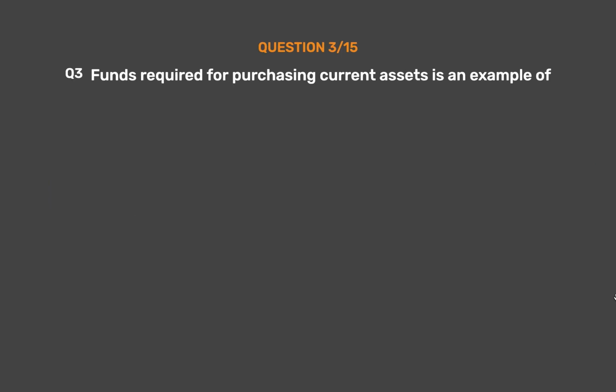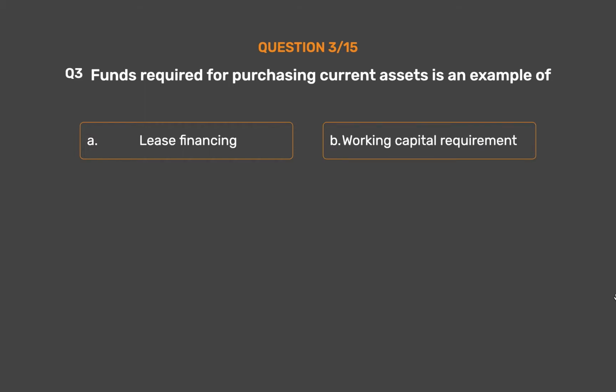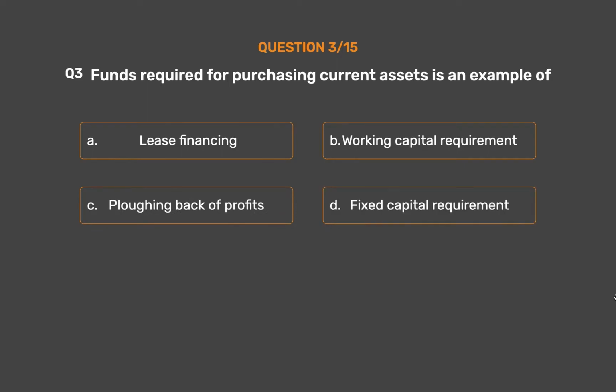Question number 3. Funds required for purchasing current assets is an example of Option A. Lease financing. Option B. Working capital requirement. Option C. Plowing back of profits. Option D. Fixed capital requirement.